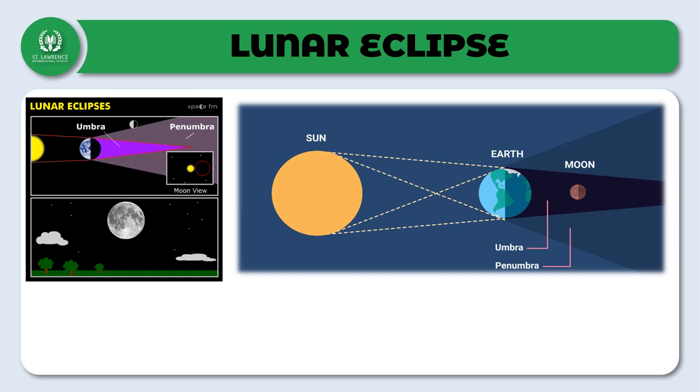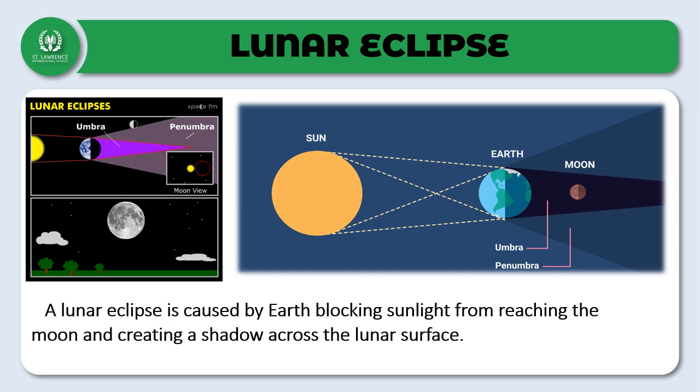So look at the picture, children. Here also we have umbra and penumbra, the two regions where the shadow falls. So as I had explained in the previous slide, umbra is the darkest part of the shadow where the light source is completely blocked, and penumbra is the lighter part of the shadow where the light source is only partially blocked. Is it clear? So we can define a lunar eclipse as being caused by Earth blocking sunlight from reaching the moon and creating a shadow across the lunar surface. Is it clear, children?